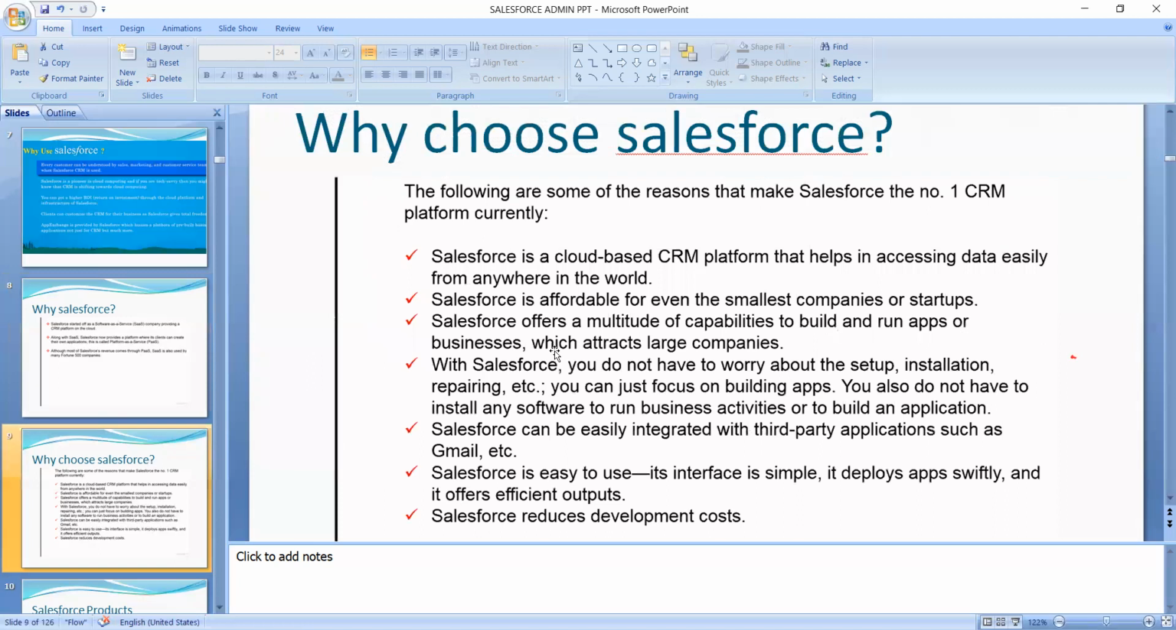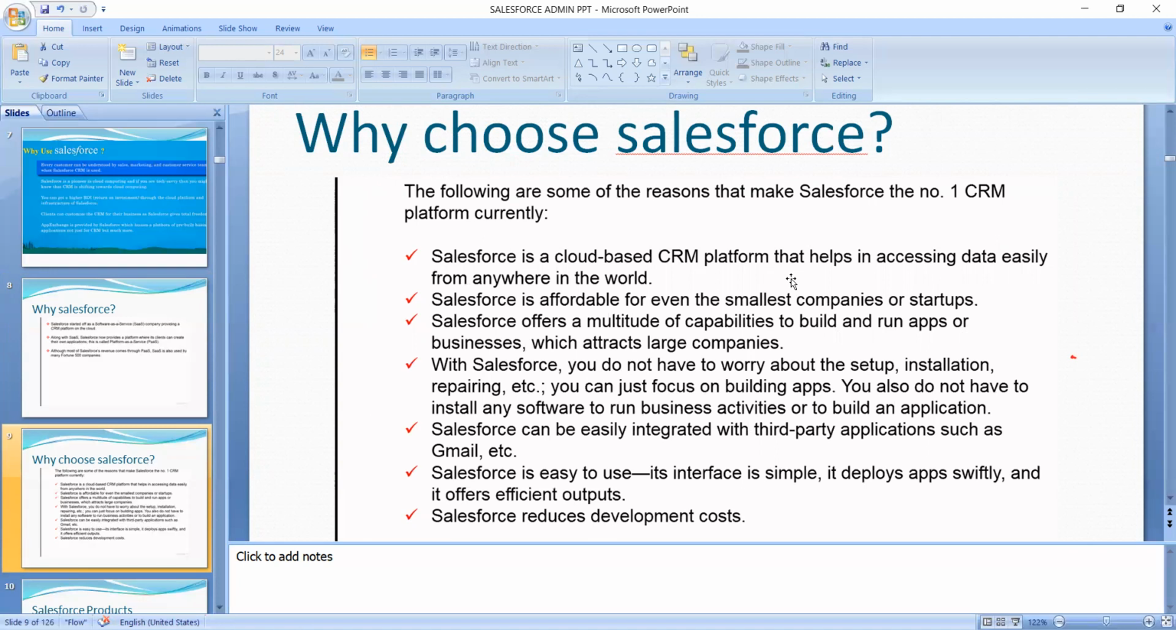And why choose Salesforce? These are the reasons. Salesforce is a cloud-based CRM platform that helps us access data easily. The data can be accessed easily from anywhere in the world. If you have the internet, you can go anywhere and access the data. That's the possibility in Salesforce here.